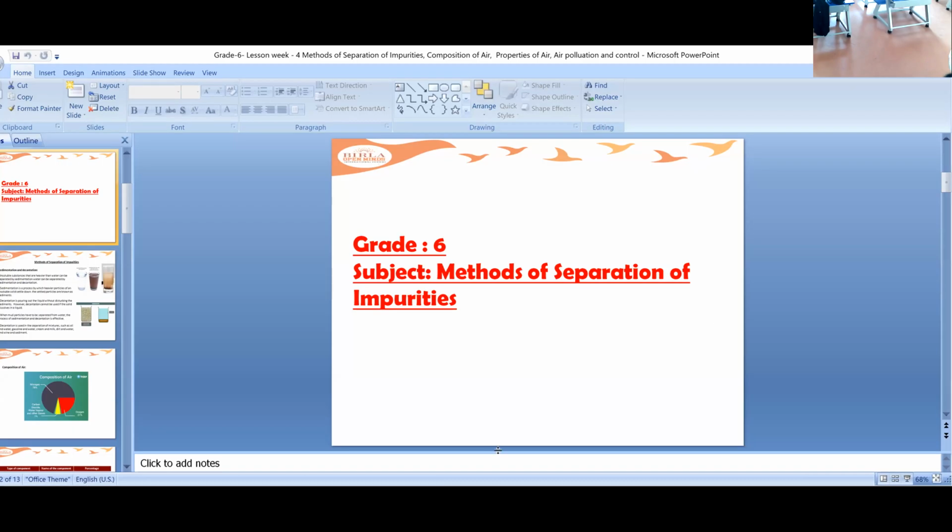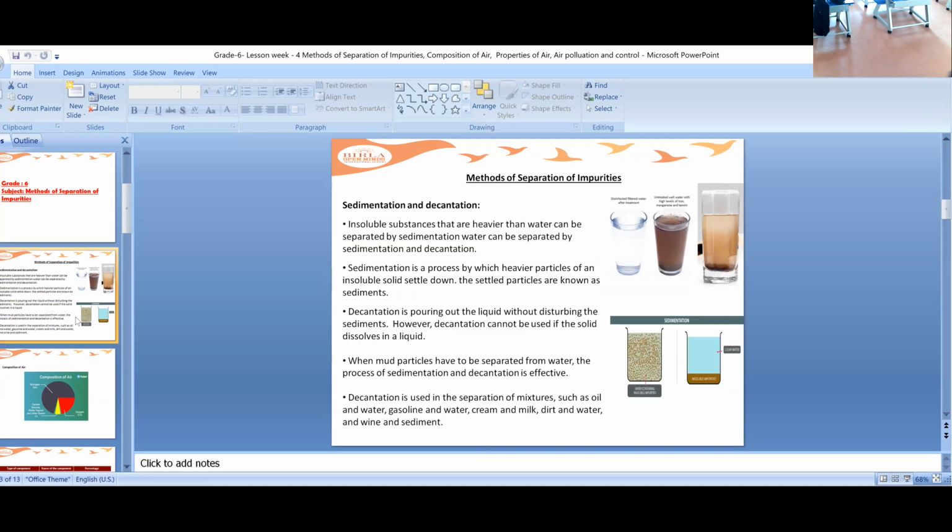Yes, students. So on Monday we discussed the methods of separation of impurities, like how to separate sand from water. We discussed sedimentation and decantation.